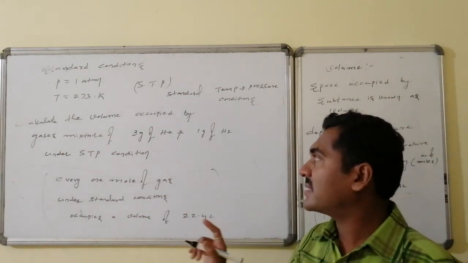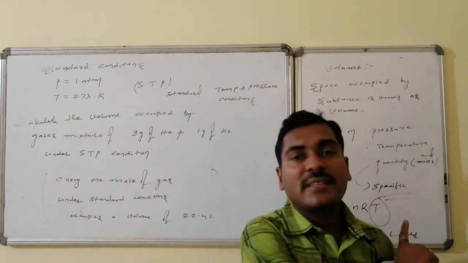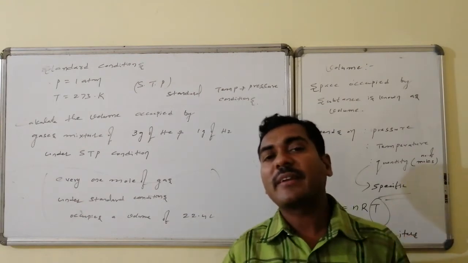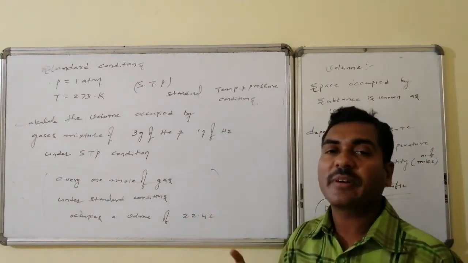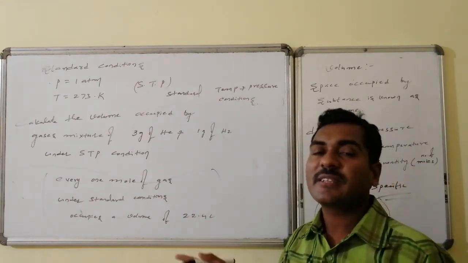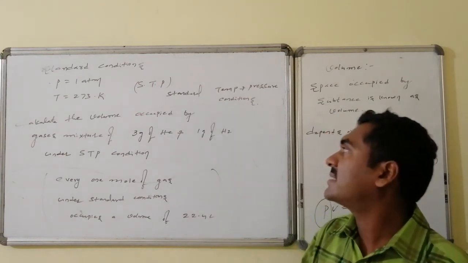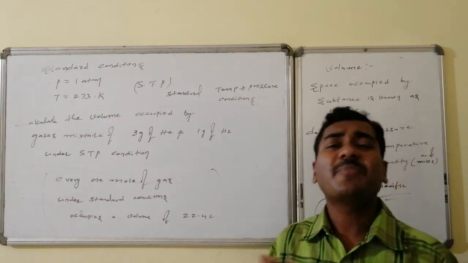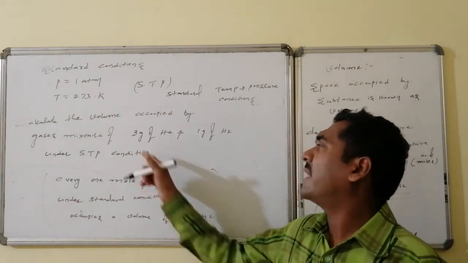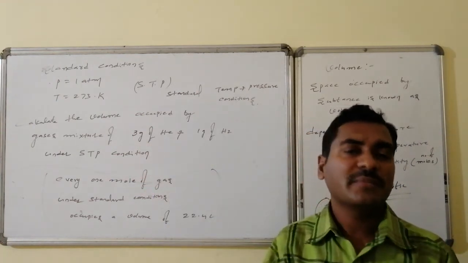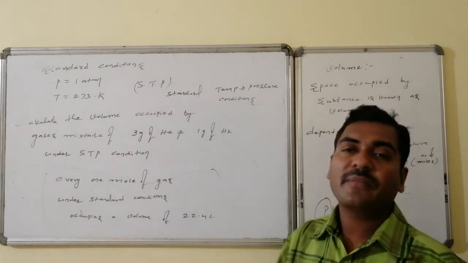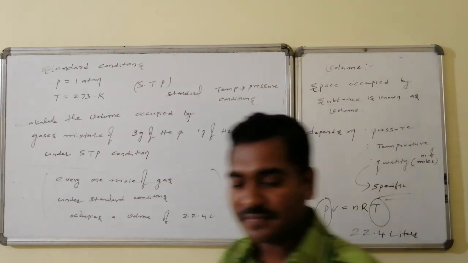With this information, calculate the volume occupied by the mixture of hydrogen as well as helium, consisting of 3 grams of helium and 1 gram of hydrogen, and if possible, also calculate the volume occupied by 3 grams of helium separately and 1 gram of hydrogen separately.